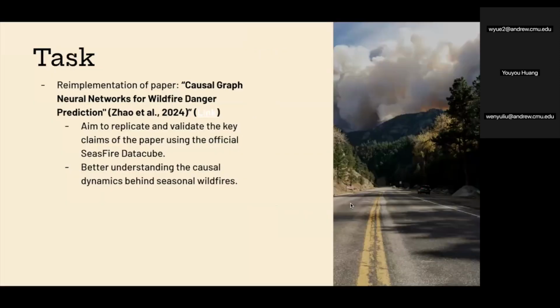In this project, we implement the paper Causal Graph Neural Networks for Wildfire Seasonal Prediction, published in 2024. Our goal was to replicate the paper's core findings and validate the methodology using the official SeasFire data cube. Through this, we aim to better understand the causal mechanisms behind seasonal wildfires and explore how ocean climate indices contribute to wildfire prediction.